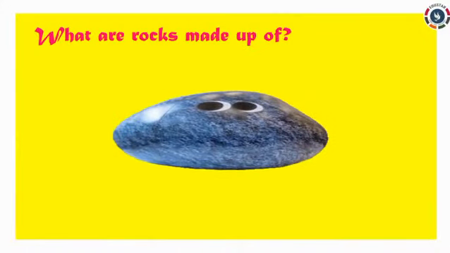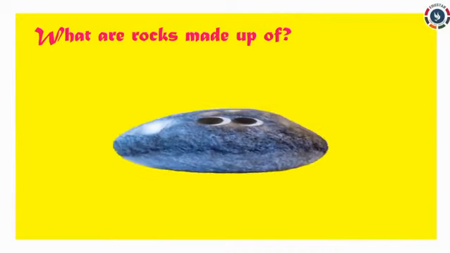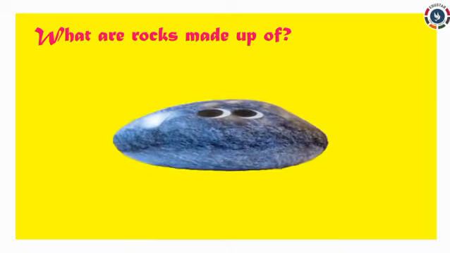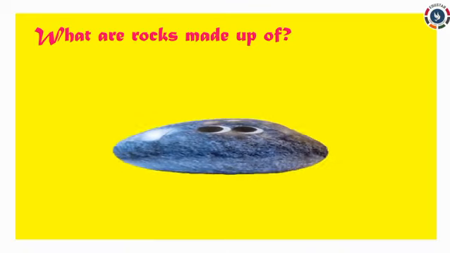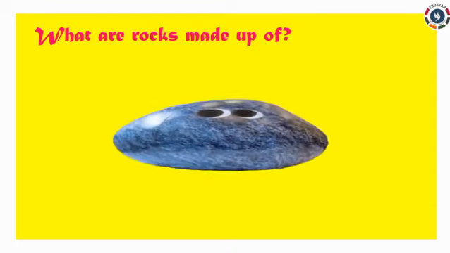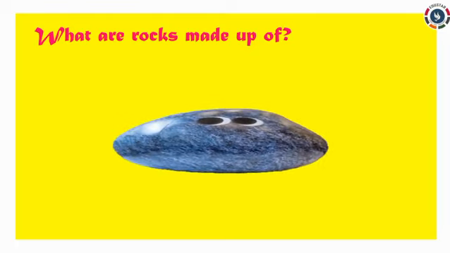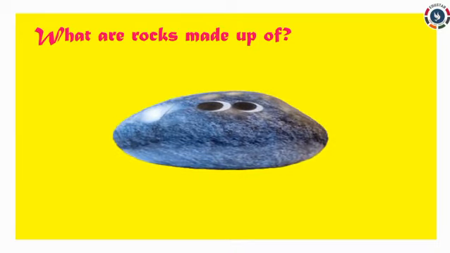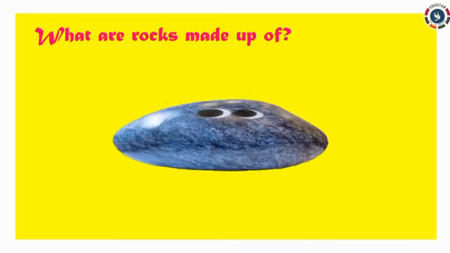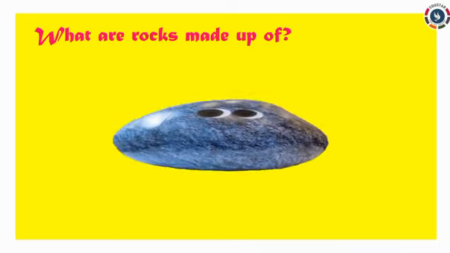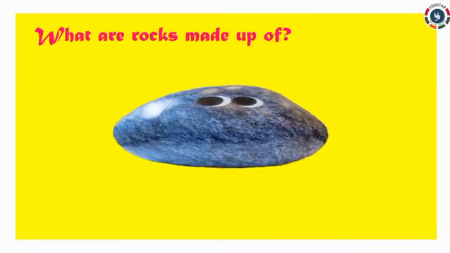What are rocks made up of? All rocks are made up of naturally occurring substances called minerals. A rock contains one or more minerals. Rocks may contain a mixture of minerals in almost any proportion or may be composed of only one mineral. Rocks are divided into different types depending on the quality, quantity, and arrangement of minerals in them.